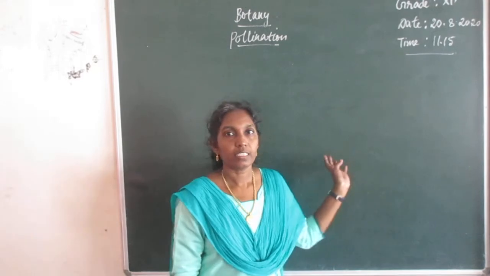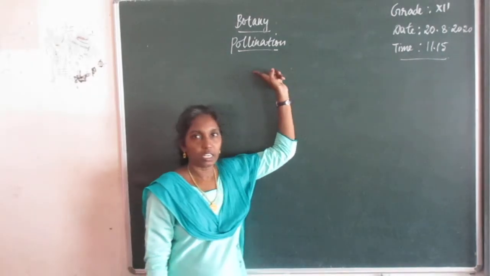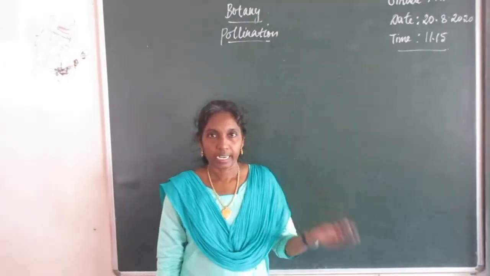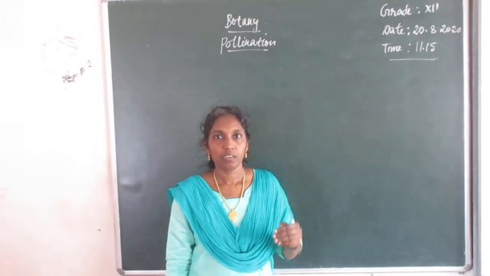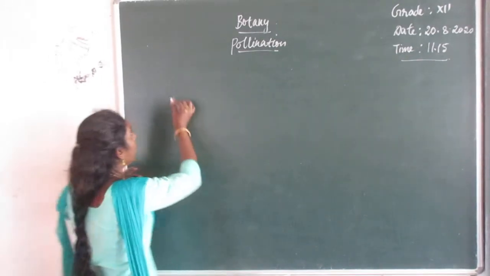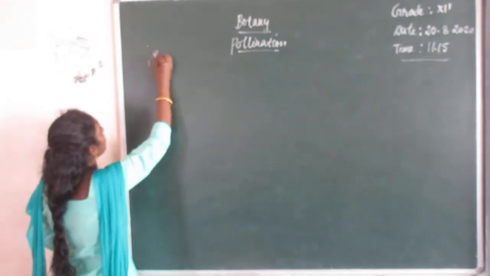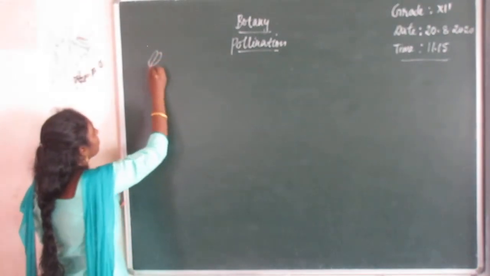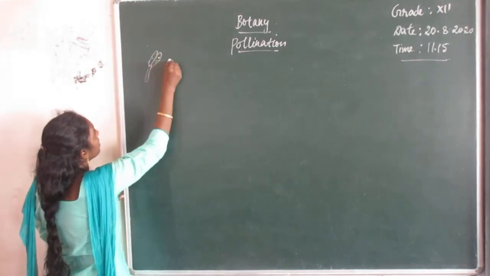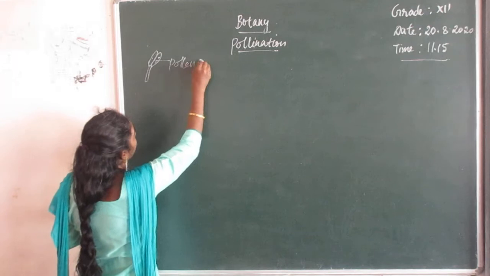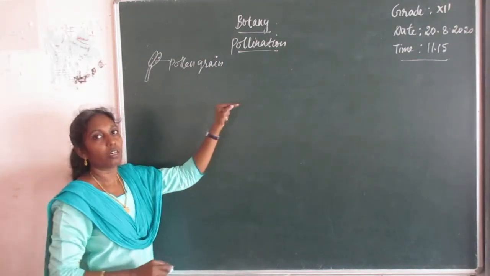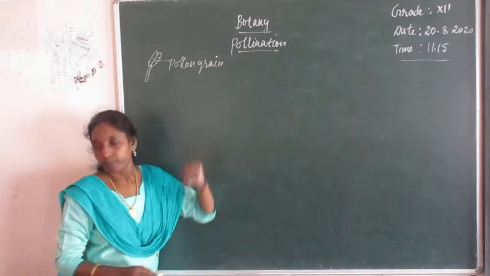In the previous class, we discussed the topic pollination. What is pollination? Pollination is the transfer of pollen grain from anther to the stigmatic surface. Look at this diagram. This is the anther. Anther which possesses pollen grains. These pollen grains are dusted on the stigmatic surface.